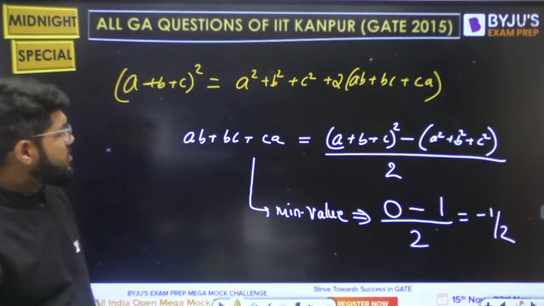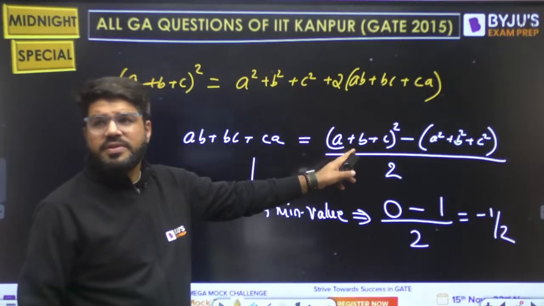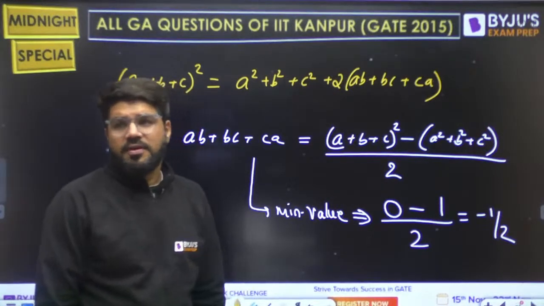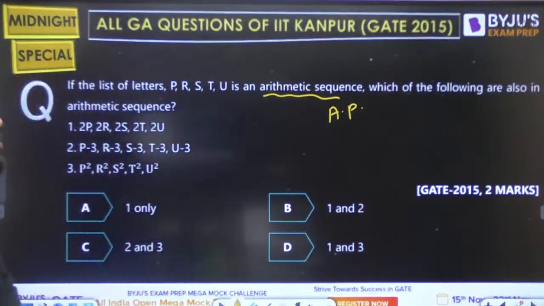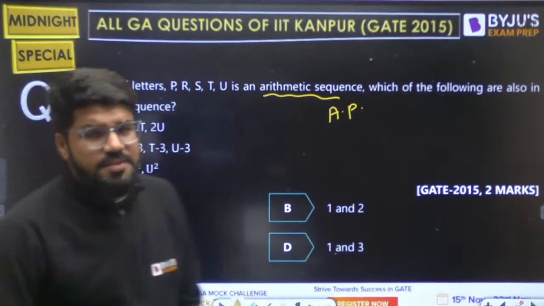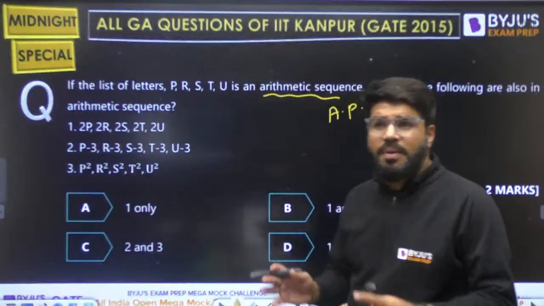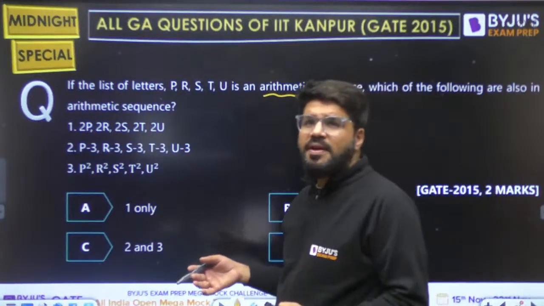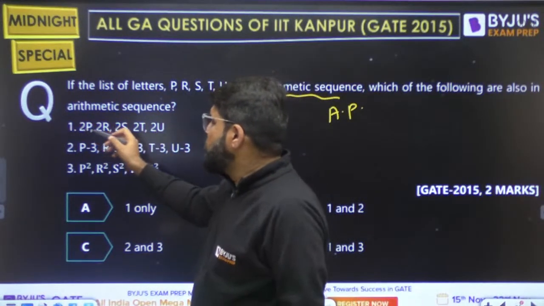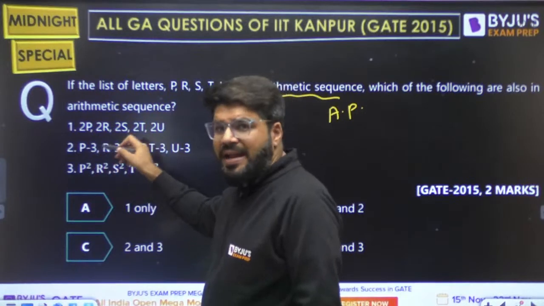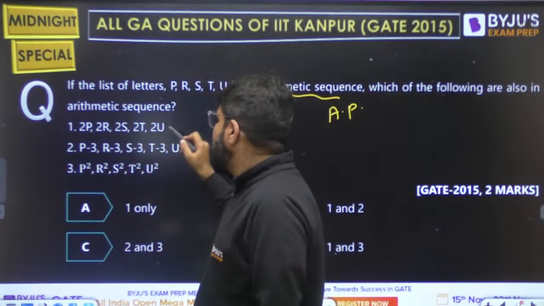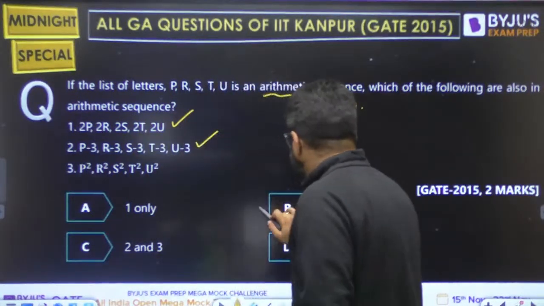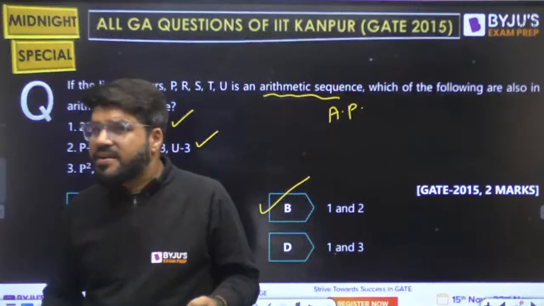Which one 0? So the minimum value of any square is always 0, right? A square cannot be negative. So guys, actually if you study AP, GP, these are some standard results. Either if you remember the results, you can write down the answer. If a set of numbers is in AP, multiplying the numbers by anything, subtracting from them, or adding a common number to them makes them remain in AP. This is in AP, this is in AP, but the squares will not be in AP. Now the correct answer is B. These are standard results of AP.